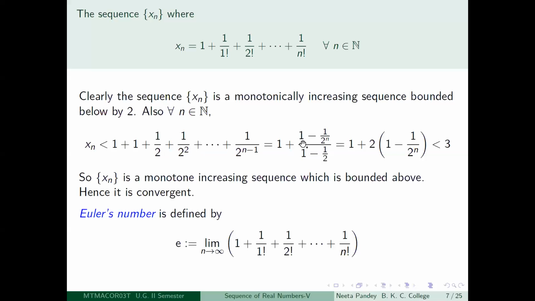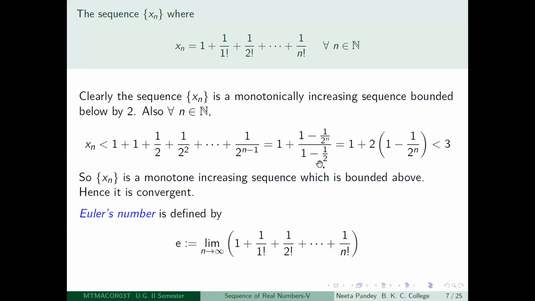Only thing which will remain is 1 from the first multiplication and minus 1 by 2 to the power n from the second one. So this numerator is equal to denominator into 1 plus half plus etc. plus 1 by 2 to the power n minus 1. So from there you are getting the formula. As simple as that. Okay.